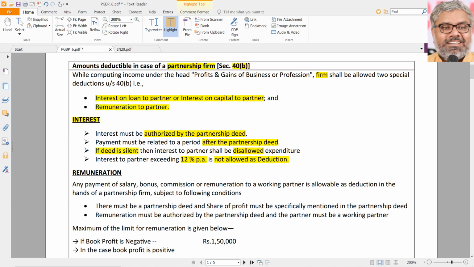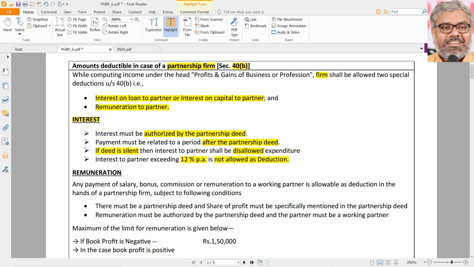But we have to also think about the partner. He is also an assessee in his individual capacity, right? What about the treatment in the hands of the partner? The question comes: will 16,000 be taxable, which he has actually received? Or will 12,000 be taxable, which was given as deduction to the firm under 40B? Logic once again. To be fair, would it be fair to make 16,000 taxable? On one hand, you gave a deduction to the firm of 12,000 only, citing section 40B. On the other hand, how can we make the entire 16,000 taxable for the partner? That would not be fair.